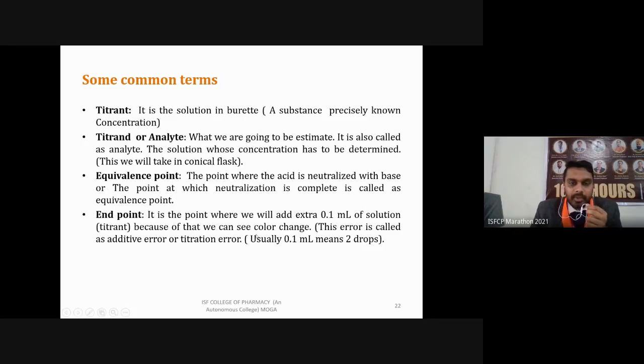This gives a little bit of error in the reading, because the reaction is completed at the equivalence point, but as soon as we have added this 0.1 ml more of titrant, it is added to the volume which we are going to determine. So this error is also known as titration error. This error is also called additive error. We will discuss it in the different types of error also.